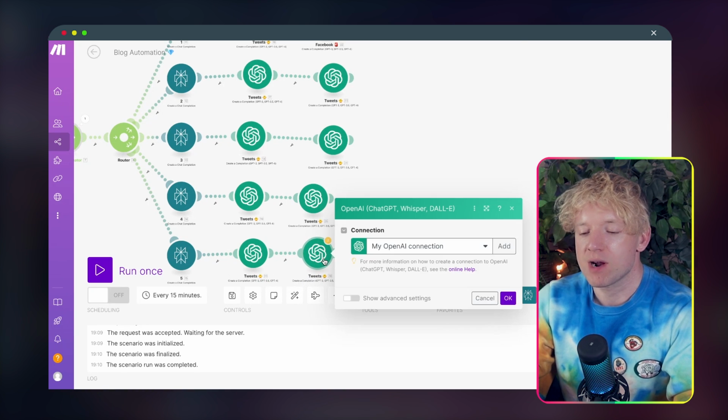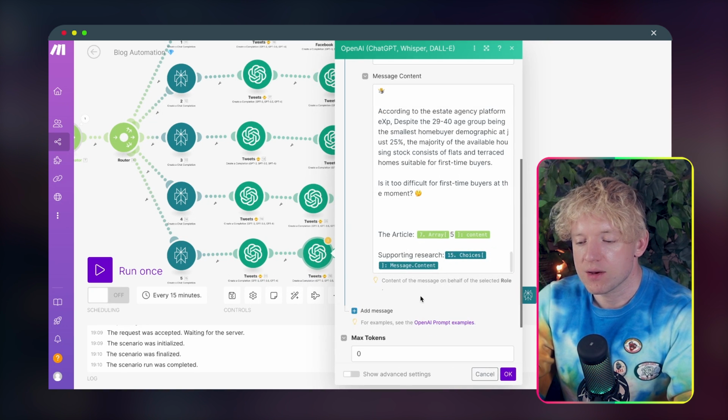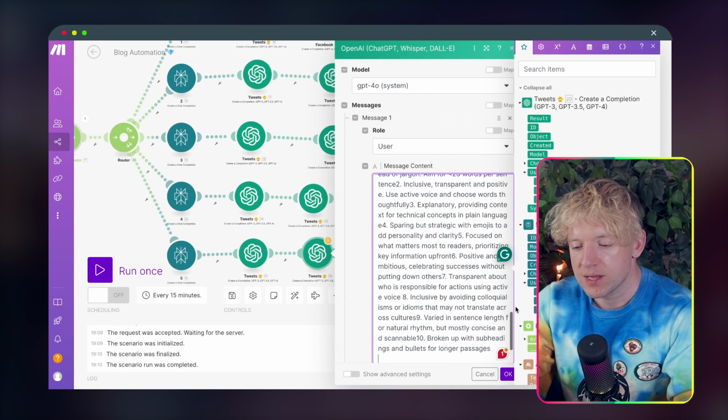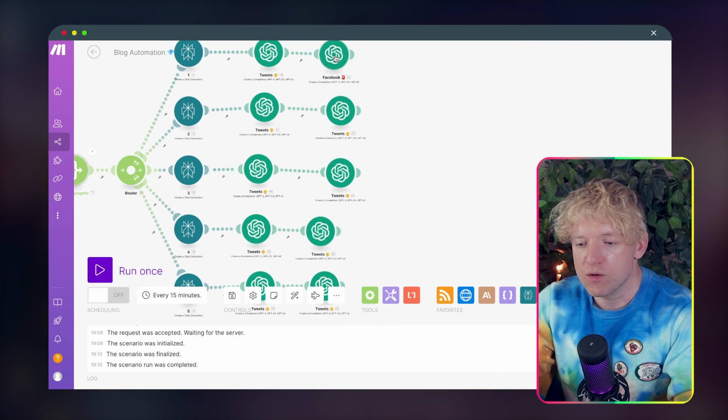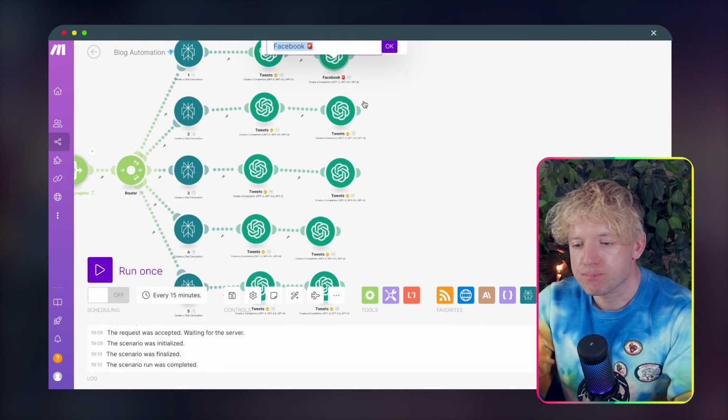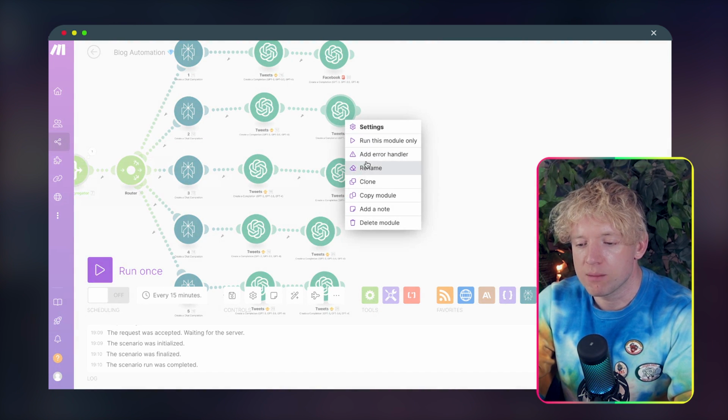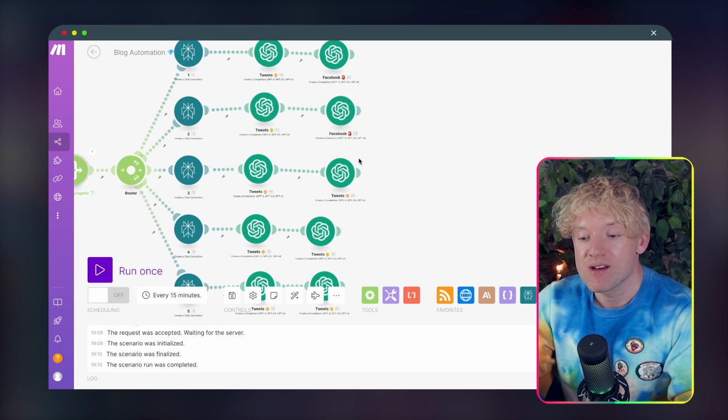We'll come to this one over here, grab him, come down, let's have a look, come to the top, enter, boom, done. And of course, I'm just going to quickly name all these guys. And then I think we're going to be ready for the final step of the automation.